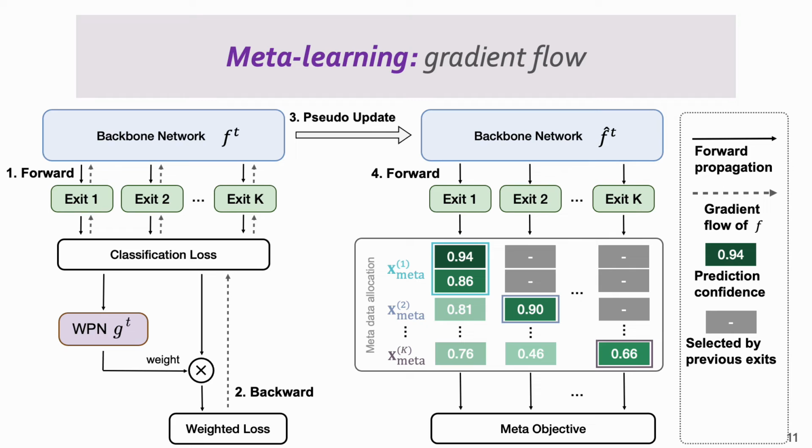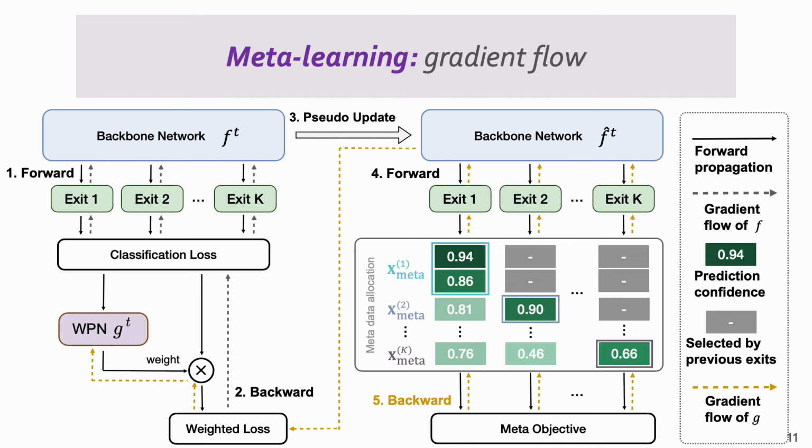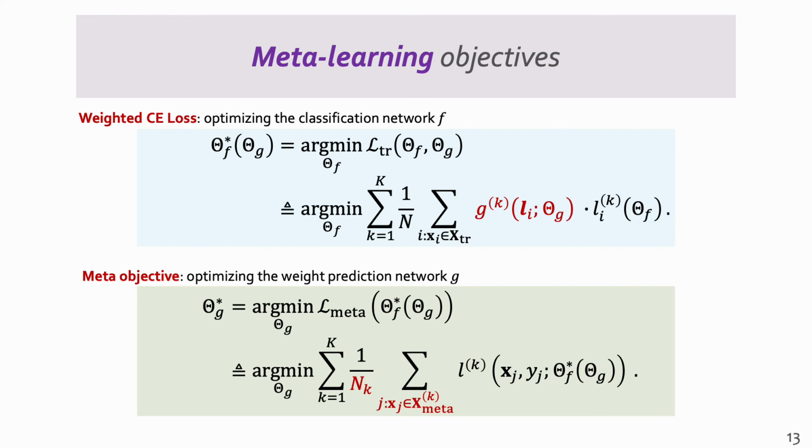Next, we calculate the classification loss of each exit on its allocated data and construct the meta-objective to optimize the weight prediction network G. To summarize, there are two training objectives. The first is the weighted cross-entropy loss, which is used to update the classification network F. The second is our proposed meta-objective, which is constructed by aggregating the loss from each exit on its allocated metadata. This meta-objective is used to optimize the weight prediction network G.